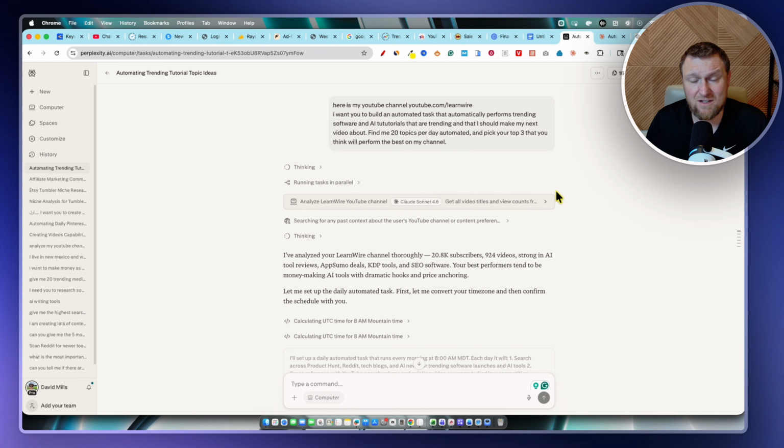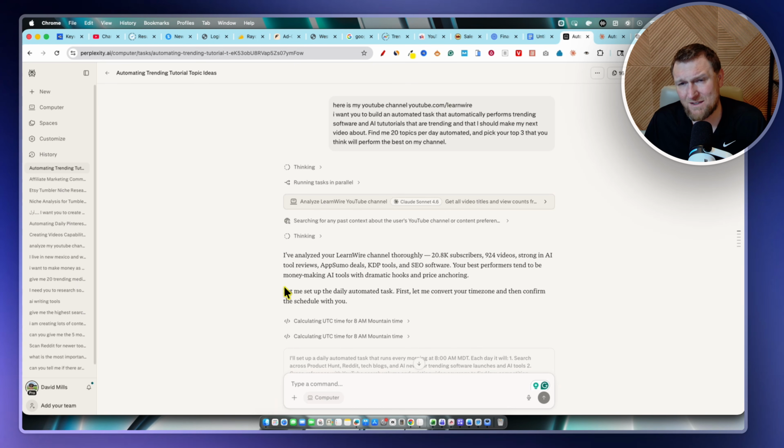Now, just a side note, I had this running every single day. I'm on Claude, on a paid plan. I'm on Pro, so that's $20 a month, and I've already straight up burnt through my credits. So just so you know, being on the Pro plan and having an automated task like this that's pretty research heavy, going out and doing a bunch of things. I also use Perplexity, as you guys know I've been making more videos. I've already burned through all my credits. And if you're going to be using Perplexity like I'm using it right now, you're going to have to be on that $200 a month plan.